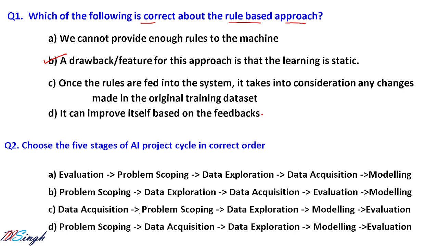Data acquisition will not be the first step. The first step is what? Problem scoping. Problem scoping, then we are going to do data acquisition, after that data exploration, then modeling, then evaluation. So there are five stages in the AI project cycle. For that, the correct answer is what? Problem scoping, data acquisition, data exploration, modeling, and evaluation.